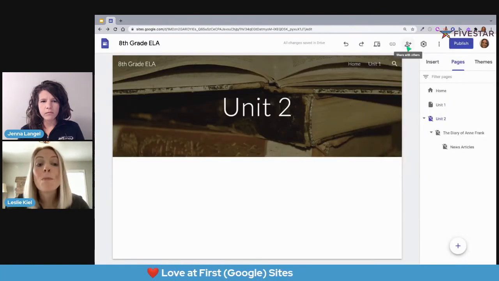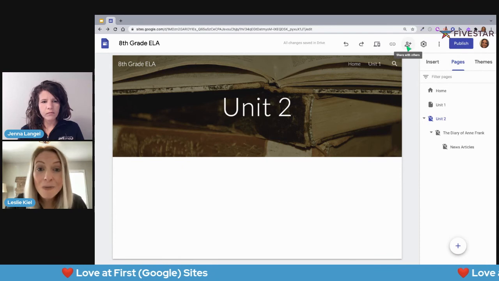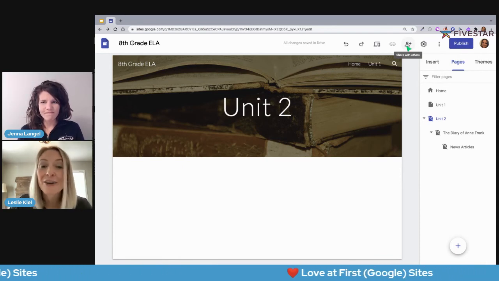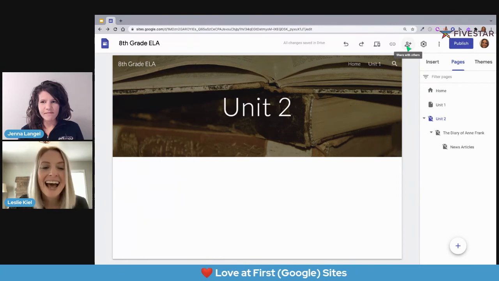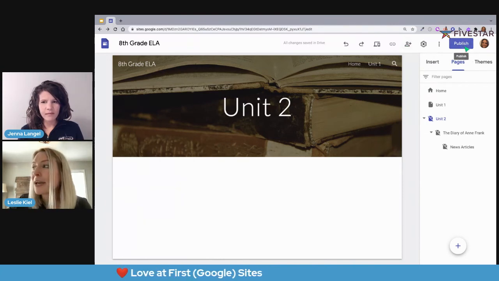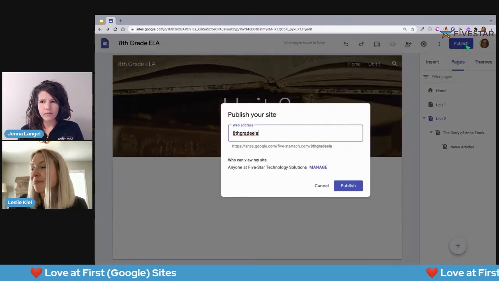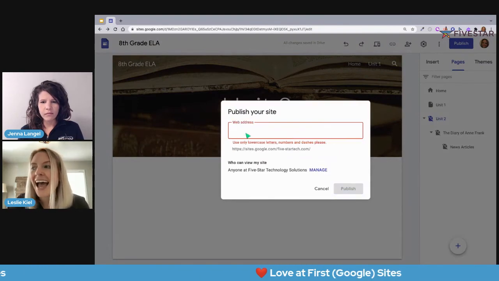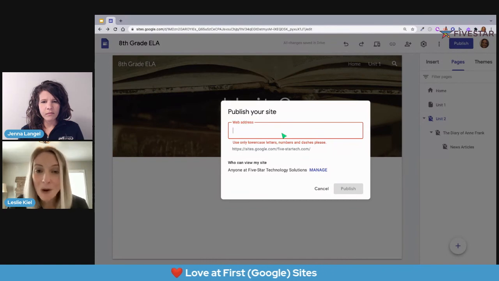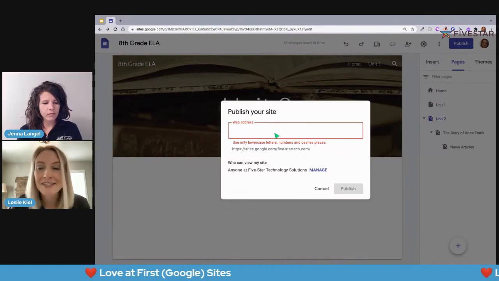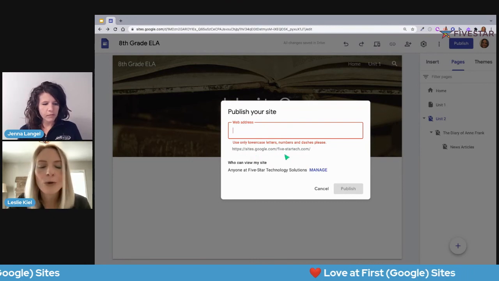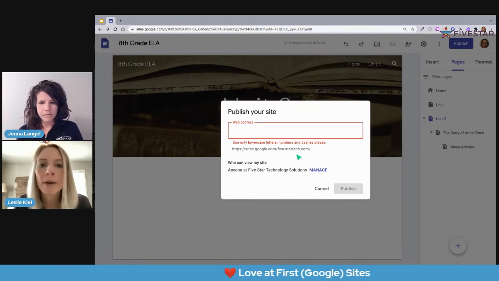If I want to publish, like out on the web, right? Like the final portion of creating a site is publishing it out on the web. I'm going to come to this purple publish button. Now from here, I can add anything that I want to be the custom domain. So I'm already going to have that sites.google.com / whatever my domain is.